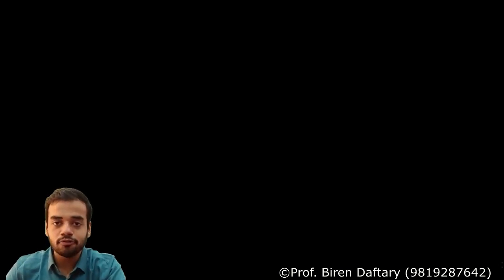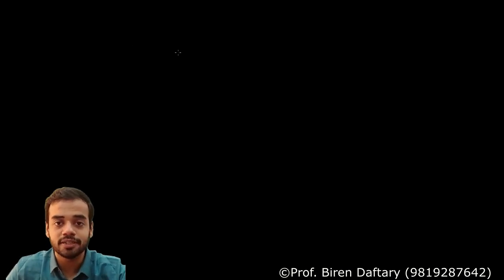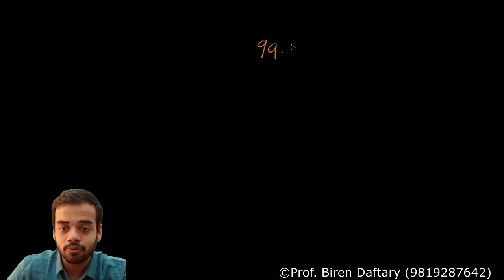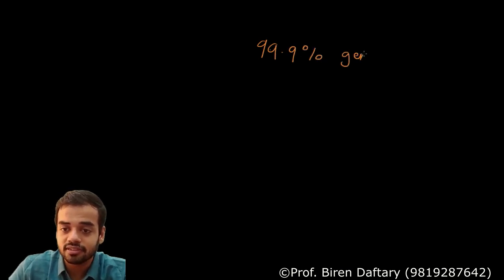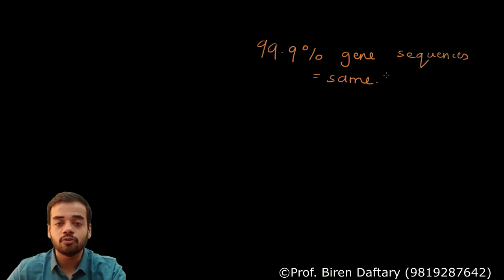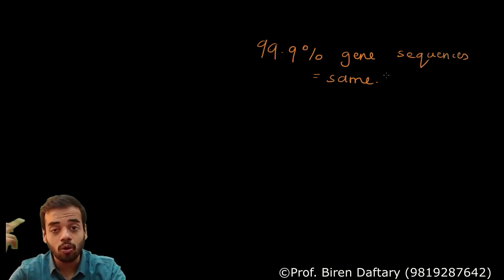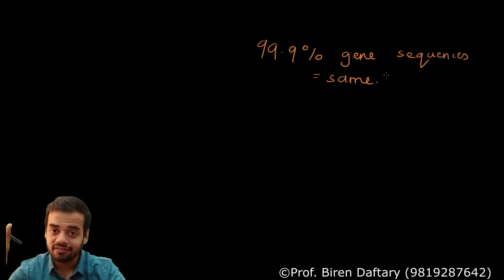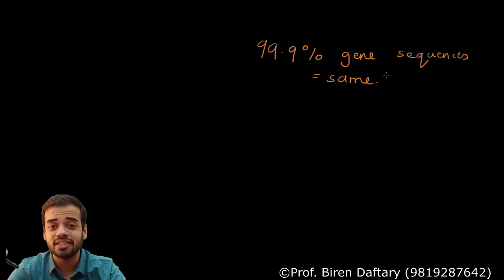Now let me tell you one thing: 99.9% of the gene sequences in all human beings are the same. That means all of us, all the human beings, have gene sequences which are the same. 99.9% of our DNA has gene sequences which are the same in all of us.